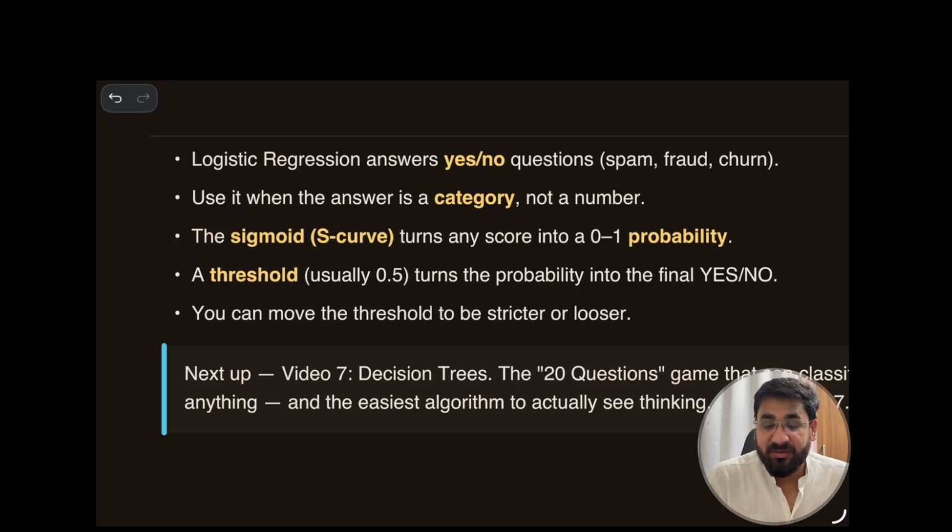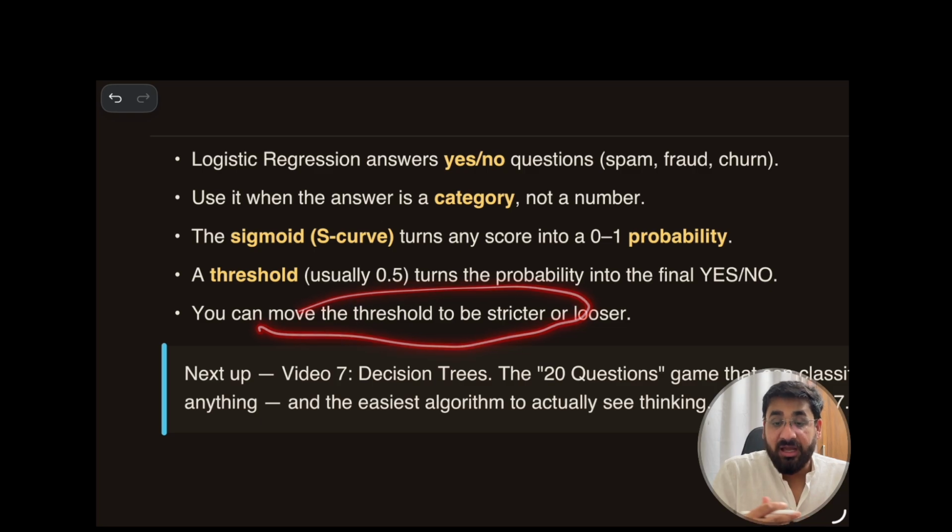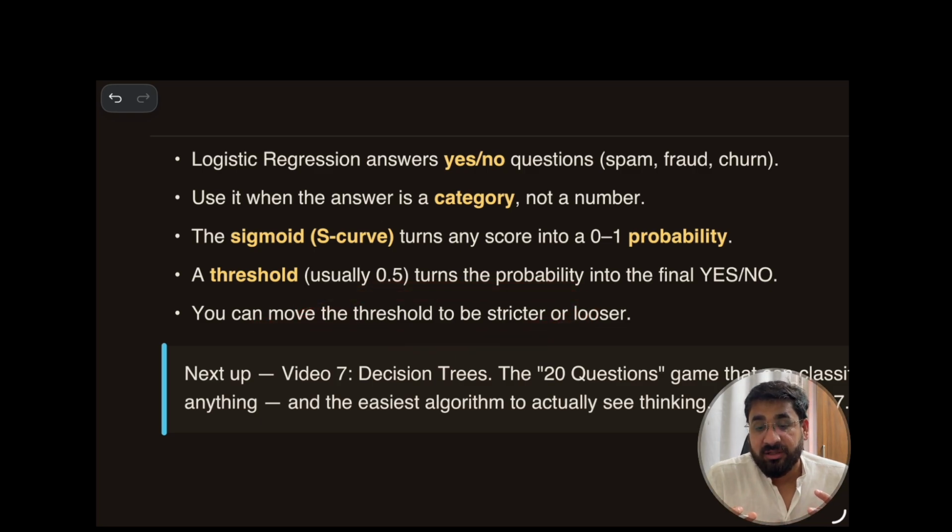The S-shaped curve that always squeezes the line between 0 and 1. And you can move the threshold. It is our convenience what threshold we want to set. We can set threshold 0.5, 0.2, 0.8, depending on the situation. Okay, so thank you so much for being in the video till now.